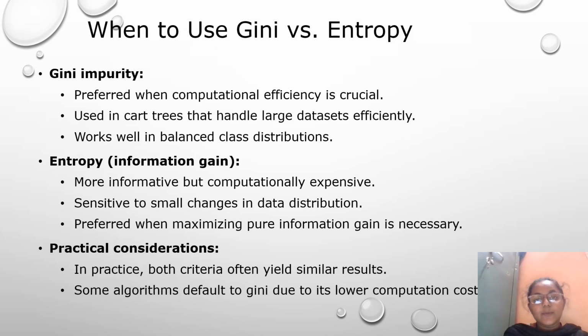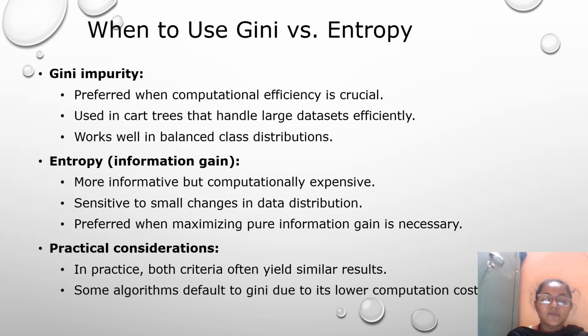When to use Gini versus entropy. Gini impurity is preferred when computational efficiency is crucial. It is used in decision trees that handle larger data sets and works well in balanced class distributions. Entropy is more informative but computationally expensive and sensitive to small changes in data distribution; it is preferred when maximizing pure information gain is necessary. Practical considerations: in practice, both criteria often yield similar results.